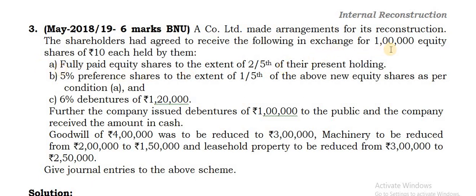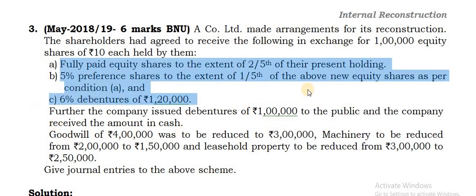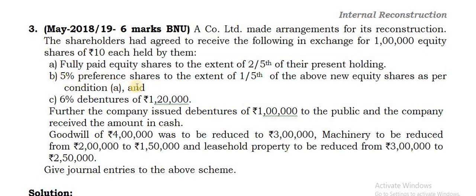In exchange for this 10 lakhs, they are receiving these three amounts. Which are the amounts that they are receiving? Fully paid equity shares to the extent of 2/5 of their present holdings with the same face value. Again, 5% preference shares to the extent of 1/5 of the above new equity shares as per condition A, and 6% debentures of rupees 1,60,000.